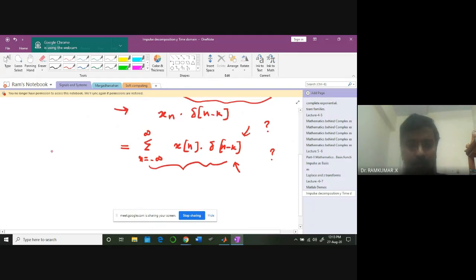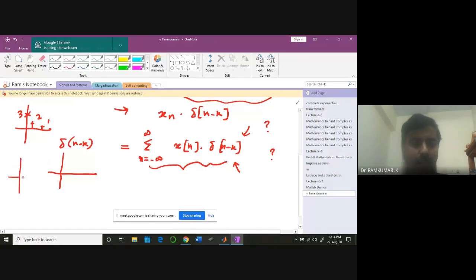What is x of n? The waveform is like this, a discrete waveform: 3, 2, 1. What is delta n minus k? How will the signal exist? How can it be represented? What is delta n first of all? Delta n is like this. What is delta n minus k? For some running parameter k, the signal is going to exist somewhere. k can be either positive or negative, so it will be somewhere around that.